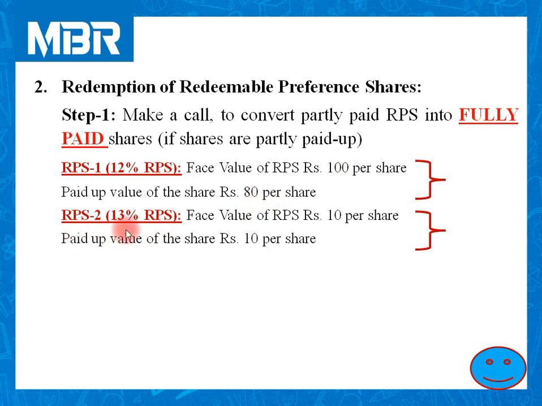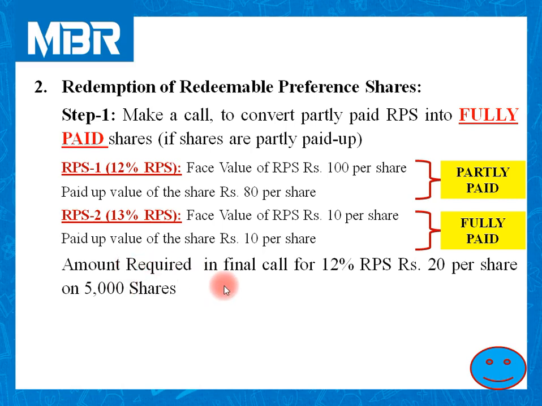And for RPS 2, that is a 13% RPS, face value is 10 and paid up value is also 10. So you can classify the shares: first RPS as partly paid and second RPS is fully paid. It means we need to make a call on 12% RPS in order to fulfill the requirement of the Companies Act. Let us move towards the calculation of amount received.